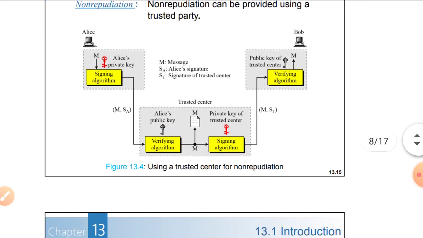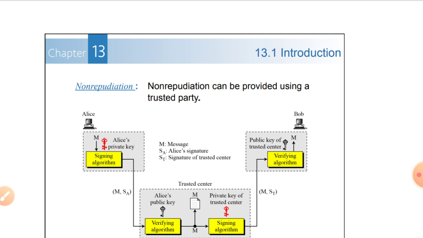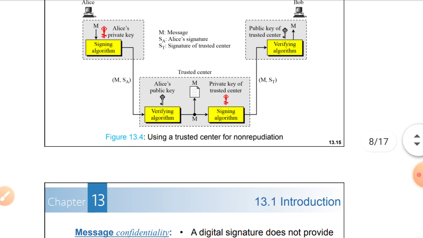And non-repudiation also. Non-repudiation means the sender cannot say, I didn't send any message, maybe my account was hacked by some other person. He cannot deny the message. So that is non-repudiation.